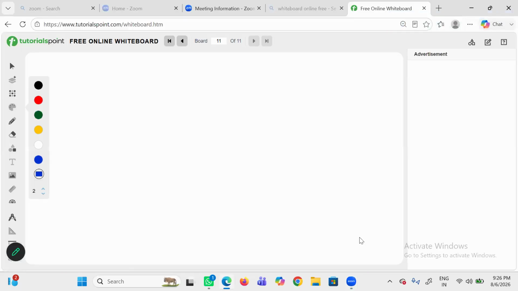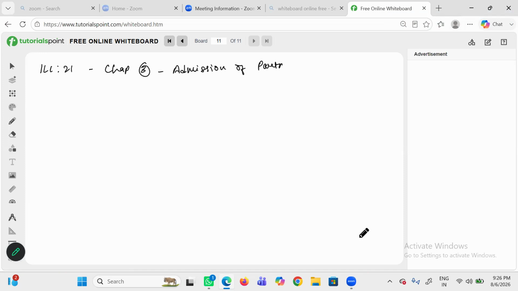Illustration number 21, chapter number 3, admission of partner. Reference is D.K. Goel book. It is a board question of CBSE 2023. Okay, let's start. Niti and Aditi are partners,